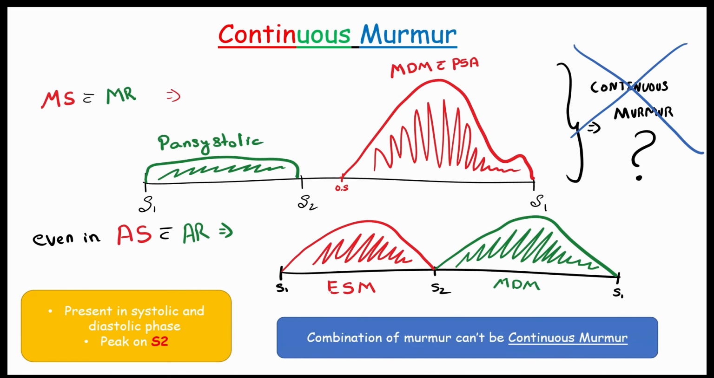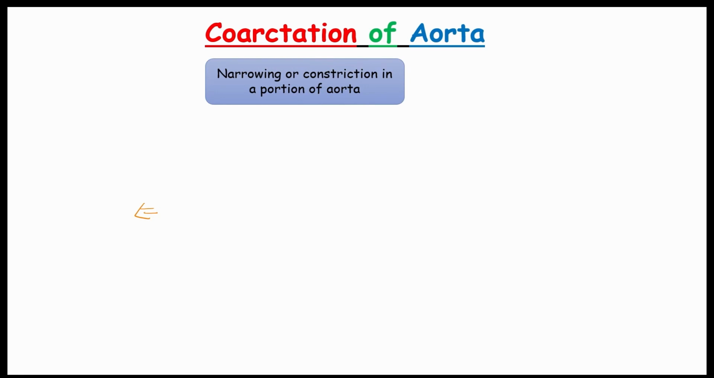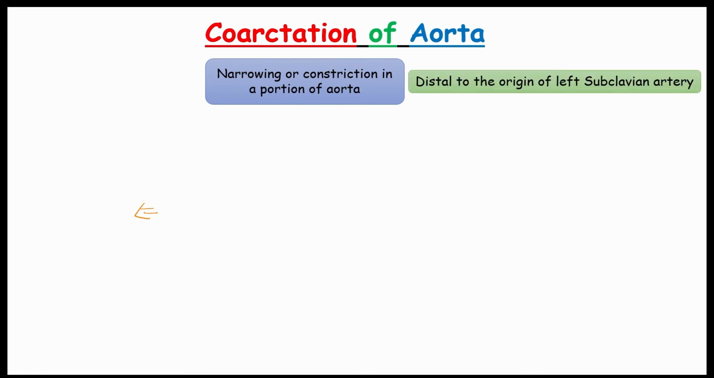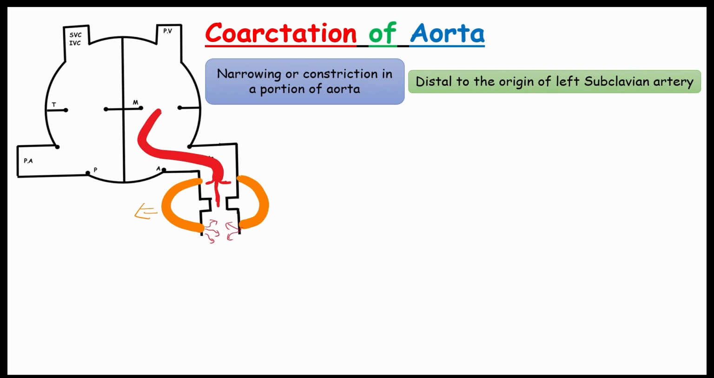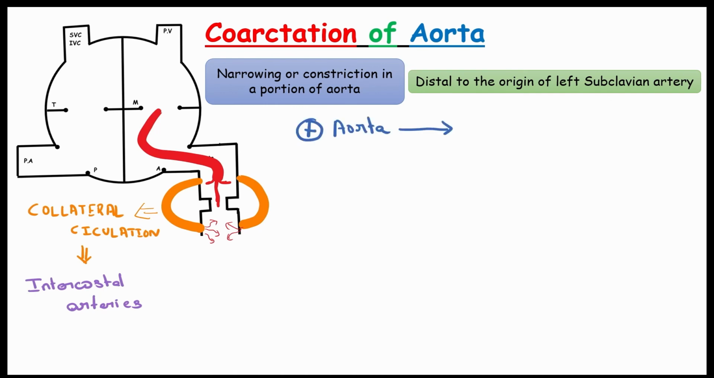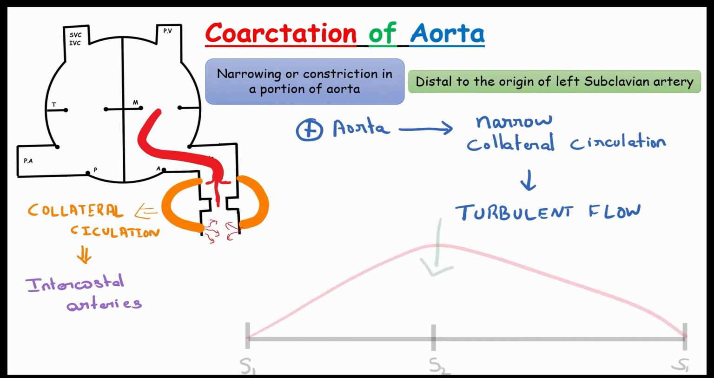Let's see coarctation of the aorta. It means narrowing or constriction of a portion of the aorta. The most common site of coarctation of the aorta is distal to the origin of the left subclavian artery. Due to the narrowing of the aorta, blood goes through the collateral circulation as a compensation method. Here, the collateral arteries will be the intercostal arteries. High-pressure blood in the aorta passes through the narrow collateral vessels, which leads to turbulent flow. Blood will continuously move from the proximal to the distal part of the aorta, causing a continuous murmur.